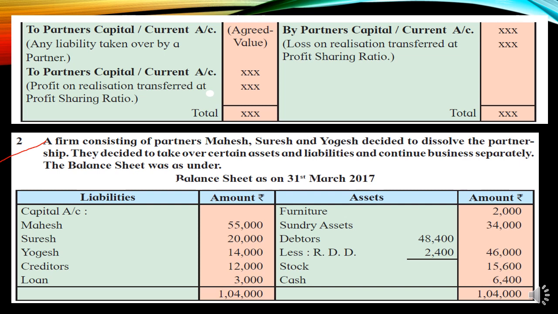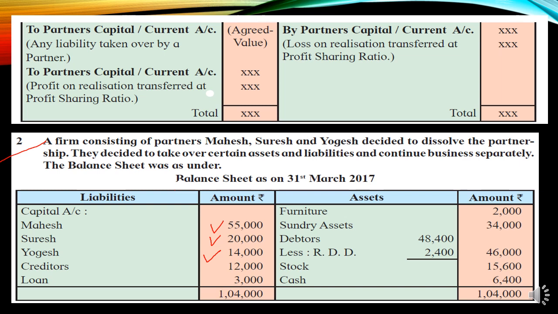No ratio is given, students. So how will you distribute? Unless it is mentioned, we can go equally. If they say in the capital ratio, then we will see the capital amounts. As of now nothing is given, so let's see what is given in the balance sheet.